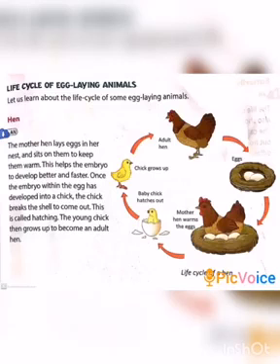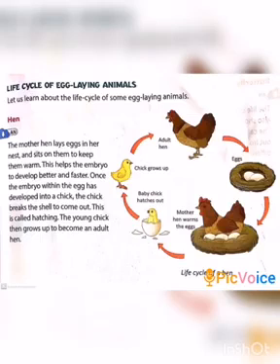Okay, let us learn about the life cycle of some egg-laying animals. First, we are going to see the life cycle of a hen. The mother hen lays eggs in her nest and then sits on them to keep them warm. This helps the embryo to develop better and faster.